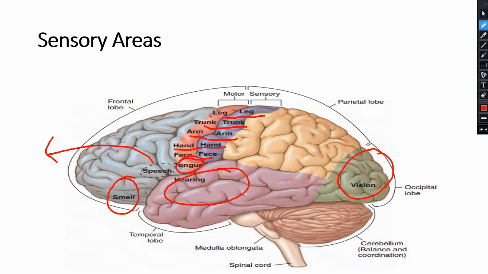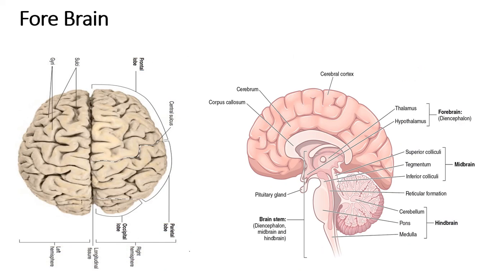And the cerebrum is not only linked with memory or voluntary movement, but other parts such as the thalamus and hypothalamus also have important work.